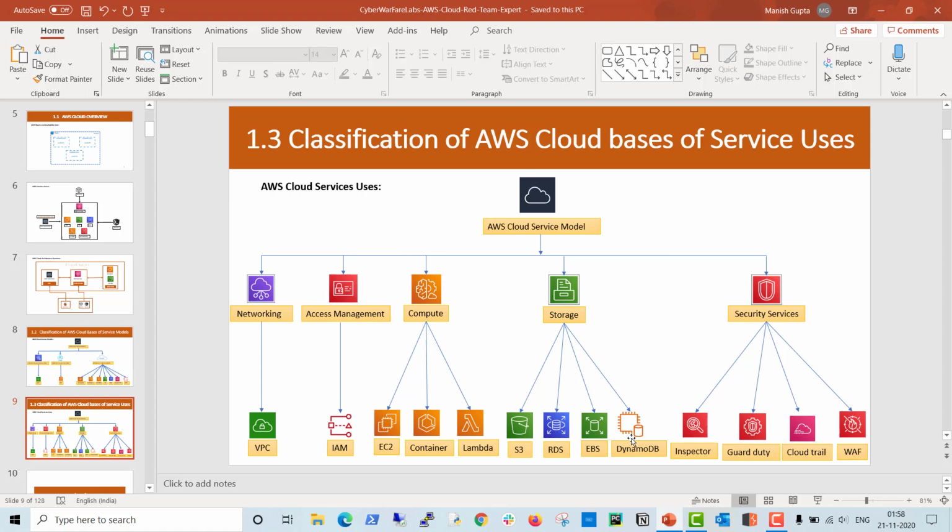And the last one is security services. To protect your data or customers' data within the AWS cloud environment, there are many security solutions provided by AWS, such as Inspector, GuardDuty, CloudTrail, firewall, and Shield. There are many things provided by AWS to protect your data, your availability, as well as your confidentiality. So this is how we divided AWS cloud into these 5 categories.